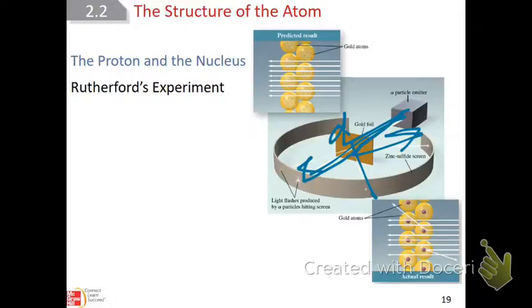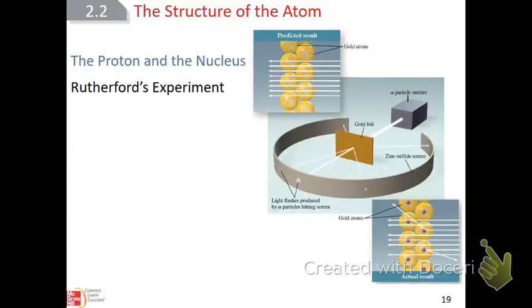He had one of his assistants do it, and then they did it a second time, and then finally on the third time, Rutherford was there also and said, well, why is this happening? And they said there must be something small and tiny and really dense in the middle, and it has to be positively charged. And lo and behold, there's the nucleus, and inside that nucleus must be protons.